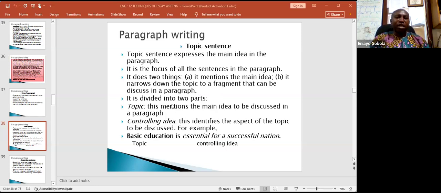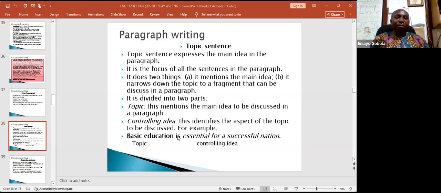For example, we said that the topic mentions the main idea to be discussed in a paragraph. But the controlling idea identifies the aspect of the topic to be discussed, meaning that it is not possible at times to discuss everything about a topic in an essay or a paragraph. The controlling idea will point to the perspective or angle from which the topic will be discussed in the paragraph.